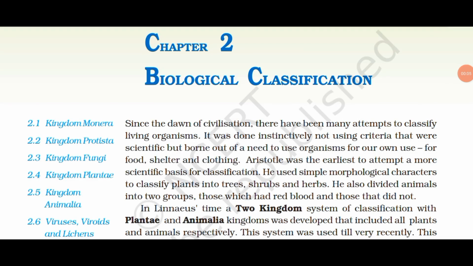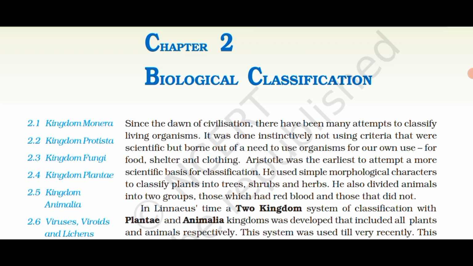Biological classification. Kingdom Monera, Kingdom Protista, Kingdom Fungi, Kingdom Plantae, Kingdom Animalia, viral cells, viroid, and lichens. Since the dawn of civilization, there have been many attempts to classify living organisms. It was done instinctively, not using criteria that were scientific, but born out of a need to use organisms for our own use, for food, shelter, and clothing.